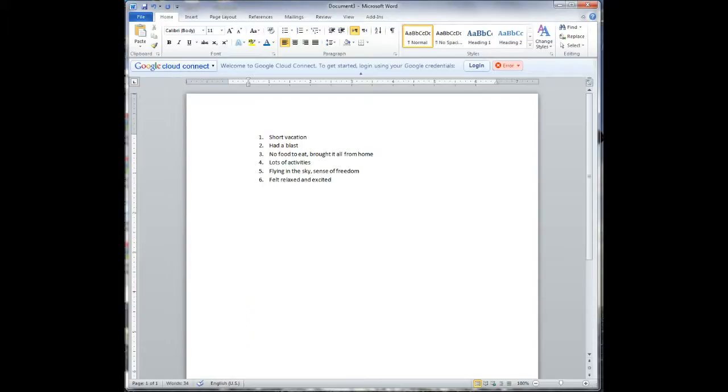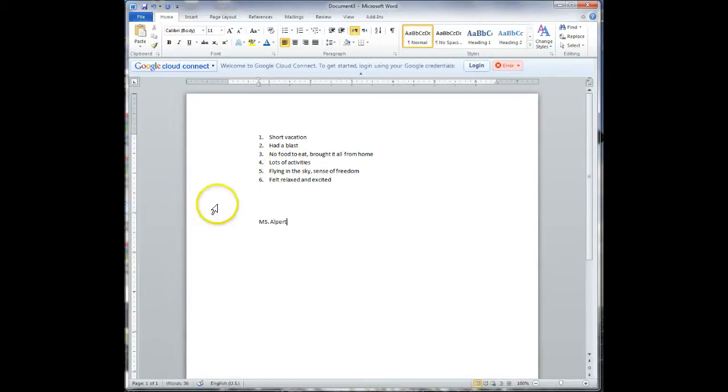Now, of course, we're going to read all the directions before we start. So after I read my directions, I know I'm going to write this up. Then I'm going to start formatting my page. So the first thing I'm going to type after I get out of my list is I'm going to type my name.